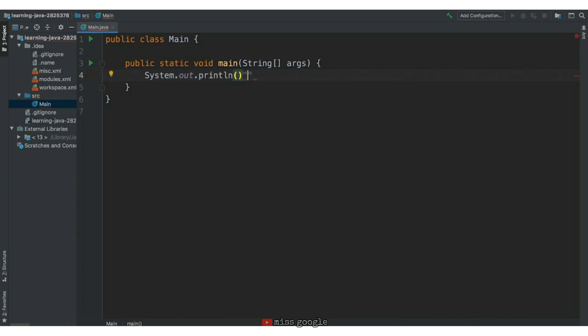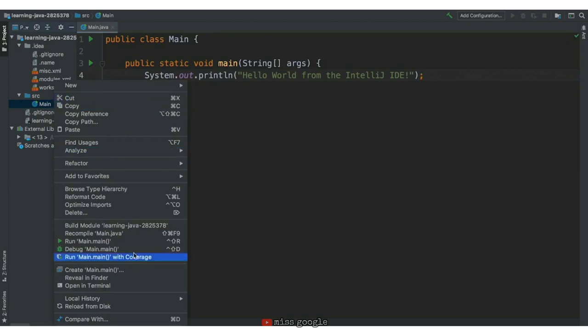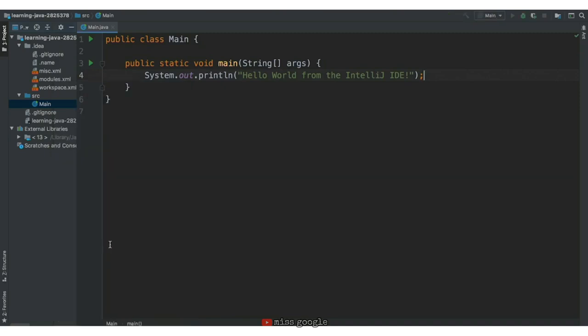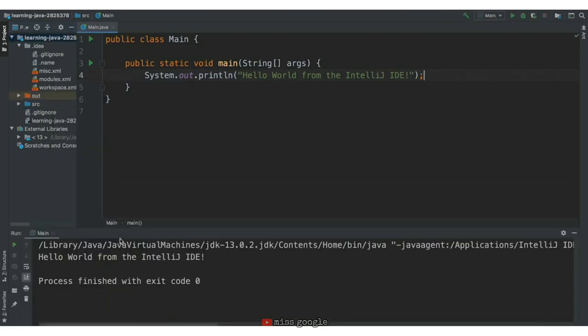In this case, we'll say, hello world from the IntelliJ IDE. And then we'll do a paren and a semicolon. Now our program is ready to run. To run this file, we can left-click the main class, hover over Run main.main, and click it. Here, the first main was the class name, and the second main was the main function. By selecting Run main.main, the IDE compiles the program and runs it for us.